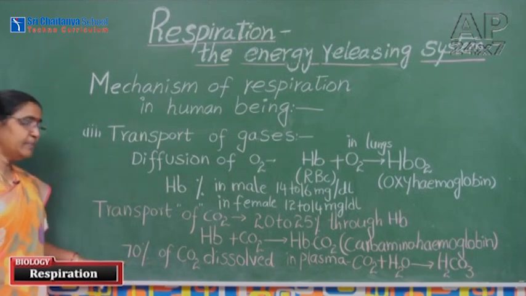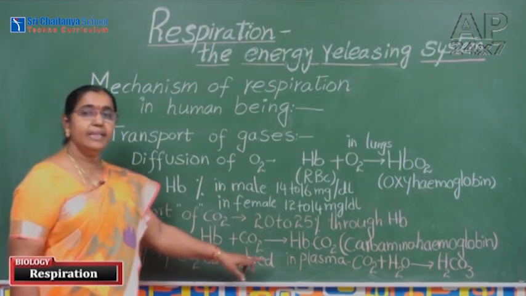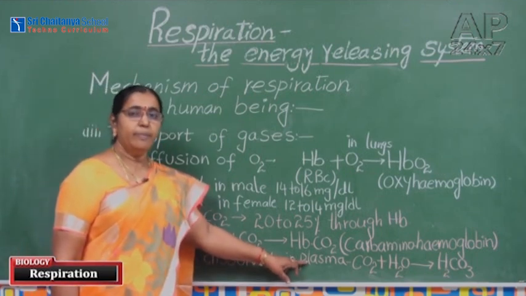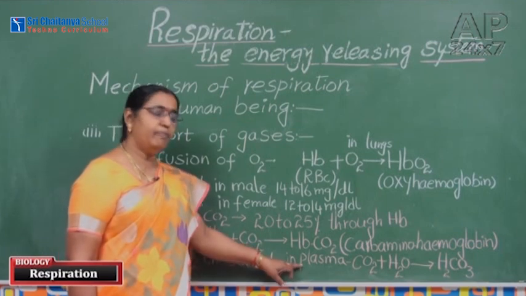Now 70% of carbon dioxide is dissolved in the plasma. Where is plasma? Plasma is the major matrix of blood.